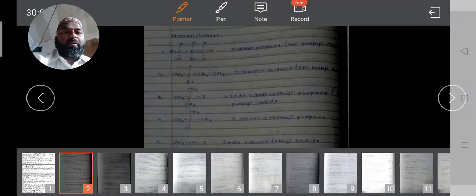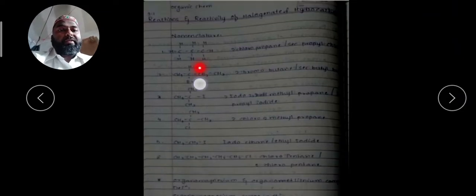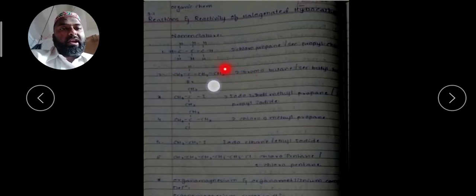Then the next example is given to you. Consider the longest chain of carbon: 1, 2, 3, 4. 4 carbons are there, and you have to label so that the halogen group should get the lowest possible number. It means we will number from left to right, not right to left, because when we number from left to right, this bromine atom will get the lowest number 2.